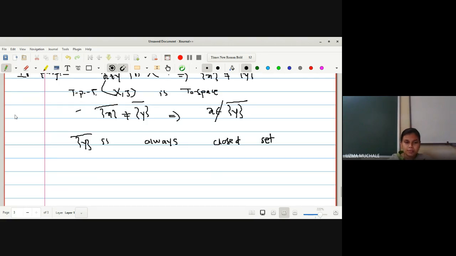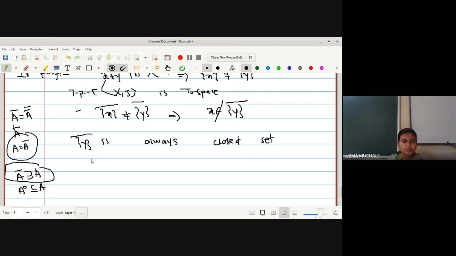I told you many times that there are some always true statements. A bar is always a closed set, and one theorem we have also proved: closure of a closure is the closure, since A bar is a closed set, and A is a closed set if and only if A is equal to A bar. These types of theorems we have proved. And an always true statement is A bar always contains A. And what is another always true statement? A interior is always contained in A. Right? A bar is always a closed set, so closure of y is also always a closed set.